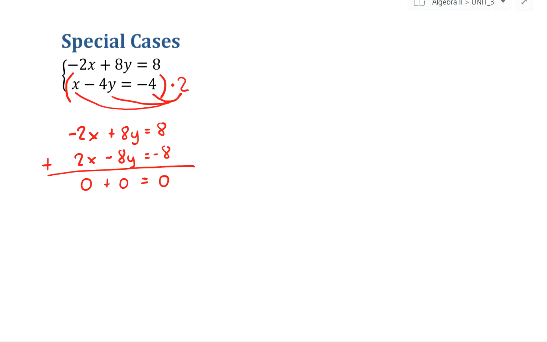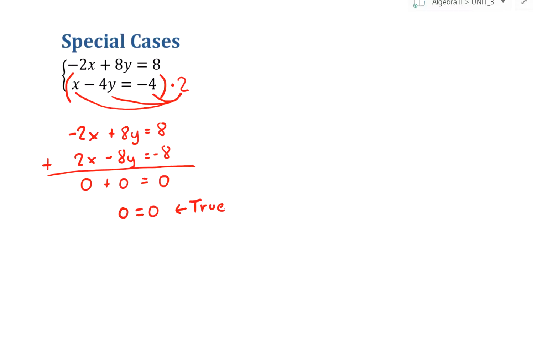And if we look at what happens, we end up with the equation 0 equals 0. The question is, is this a true statement? Well, 0 does equal 0, so this is a true statement. However, it doesn't allow us to solve for the xy coordinate point. Well, there's a reason for that.